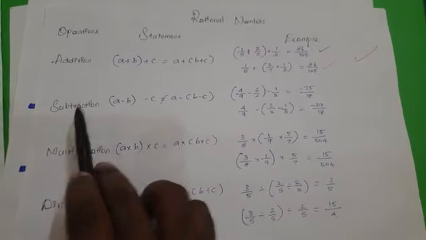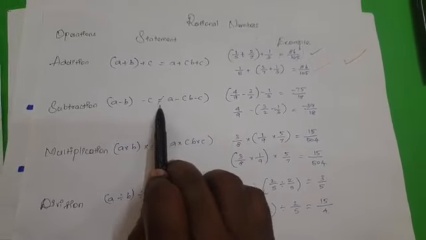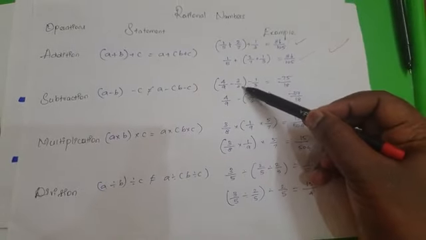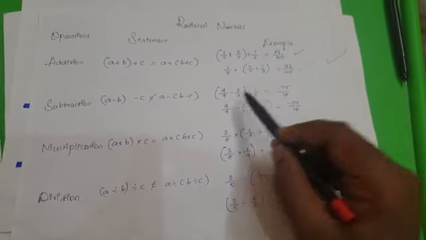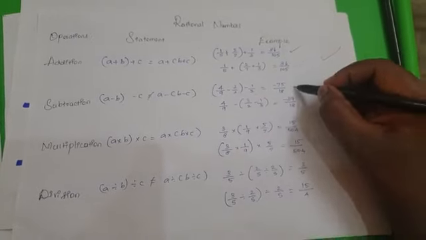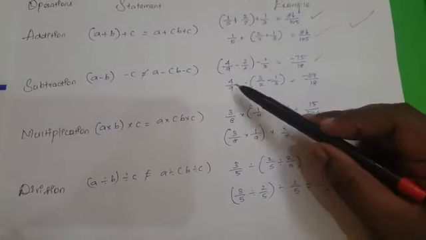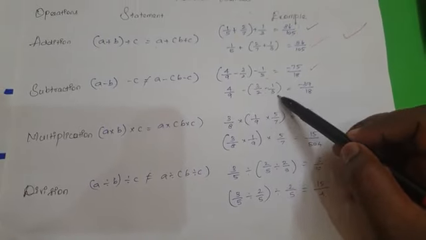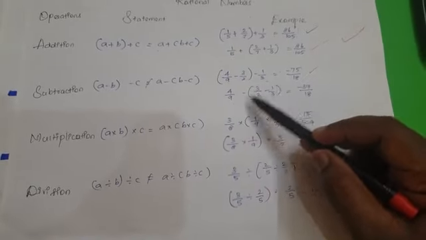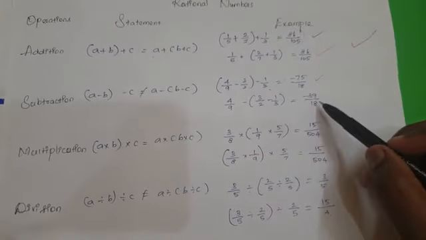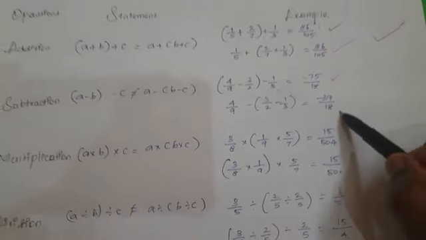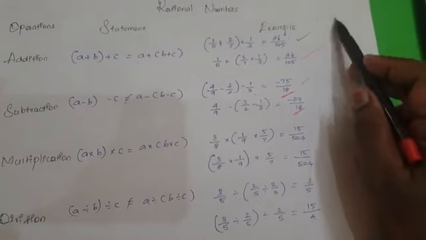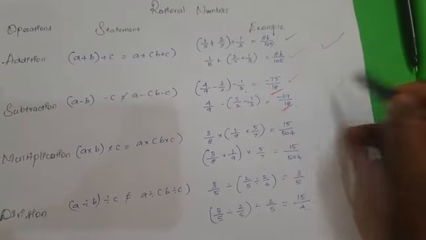When you come to subtraction, (a minus b) minus c is not equal to a minus (b minus c). So take 4 by 9 minus 3 by 2 minus 1 by 3. If you solve this problem, you will get the resultant as minus 75 by 18. Now exchanging the grouping, 4 by 9 minus 3 by 2 minus 1 by 3. If you solve it by taking the LCM, you will get the resultant as minus 39 by 18. Though the resultants are not the same, the associative property for subtraction of rational numbers is not satisfied.